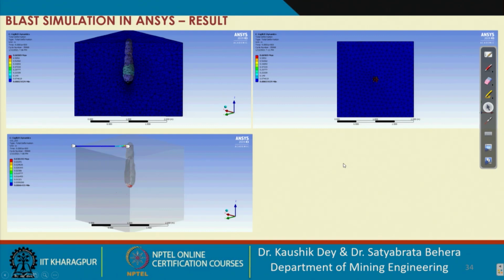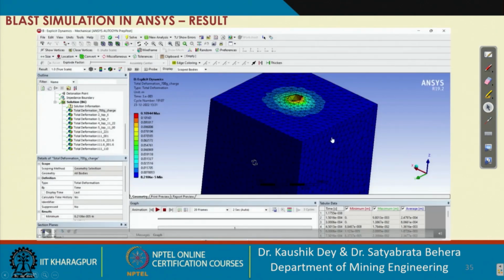Yes, I've added the result. So this is the isometric view, and I have cut that isometric view in one section, and this is our deformation, and this is the top view of the deformation, and this is the directional deformation on that particular line. The amount of deformation is showing here. You can see that in the ANSYS window also.